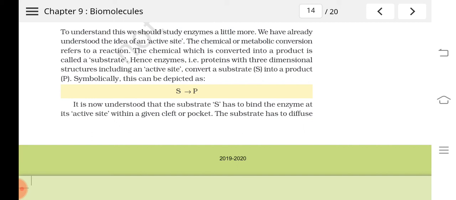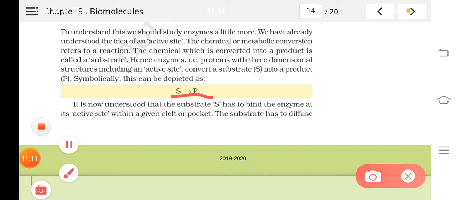The active site. When they attach to the active site, the enzymes convert a substrate into product. We can say that substrate will get converted to product. So the substrate goes and binds to the active site.